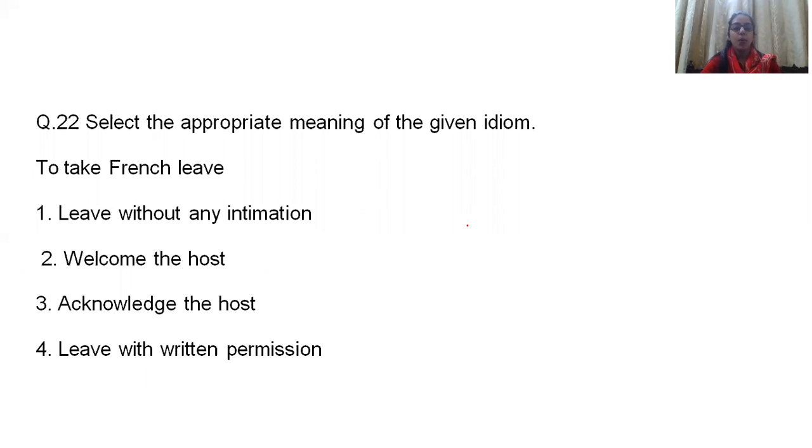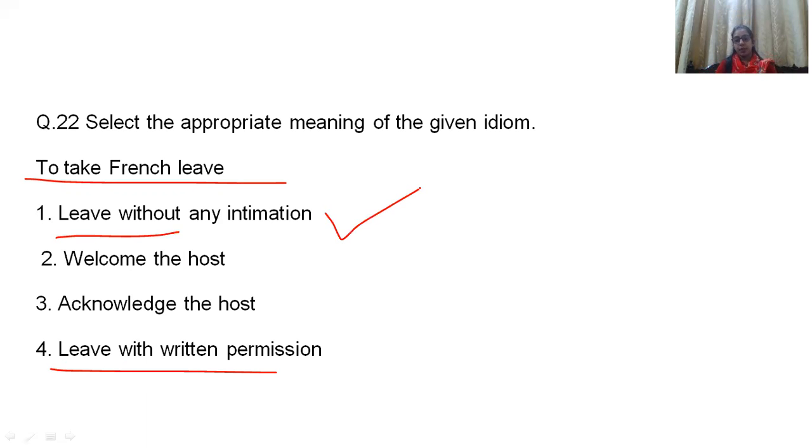Okay. Question number 22, select the appropriate meaning of the given idiom. Again, the idiom is there. Idioms have no special tips and tricks. You have to really cram them up, or if you are given any sentence, you can comprehend the meaning from the sentence. Here, a sentence is given, so you have to just find out the meaning. To take a French leave. To take a French leave actually means you are leaving. First of all, this is to be clear. Now, over here, leave without intimation, leave without written permission, leave with written permission. Leave without intimation is the correct answer for this particular idiom, because when you leave a particular place without letting anybody know or any hint of that, that comes under the category of to take a French leave.